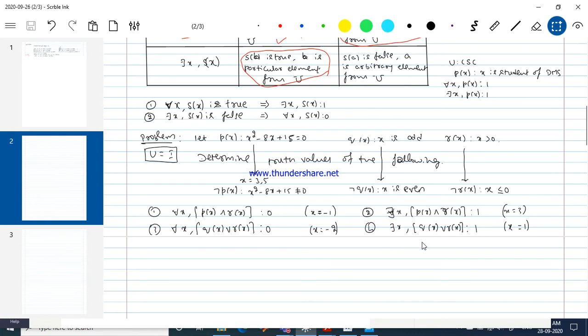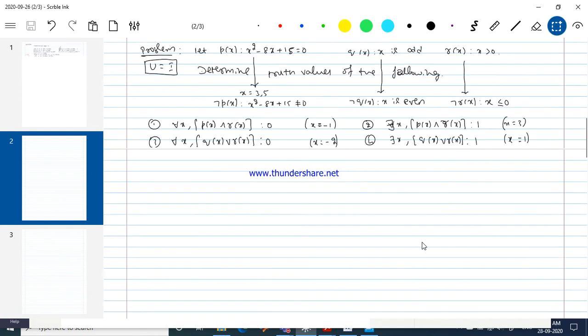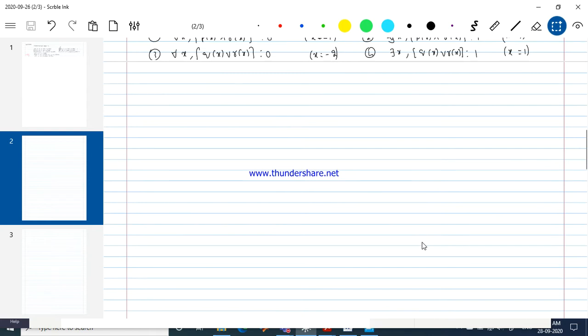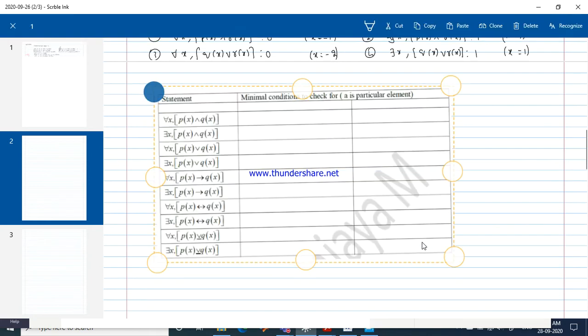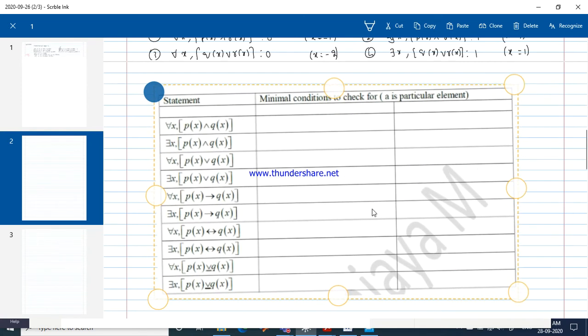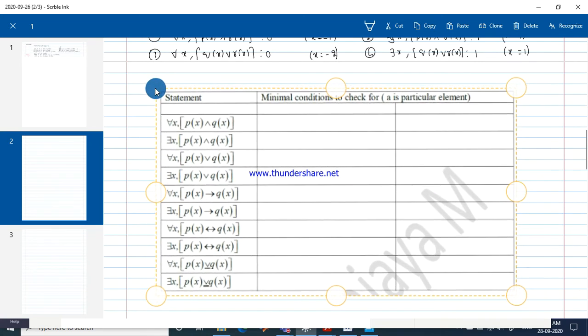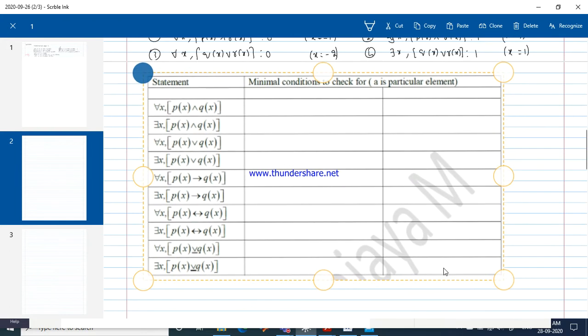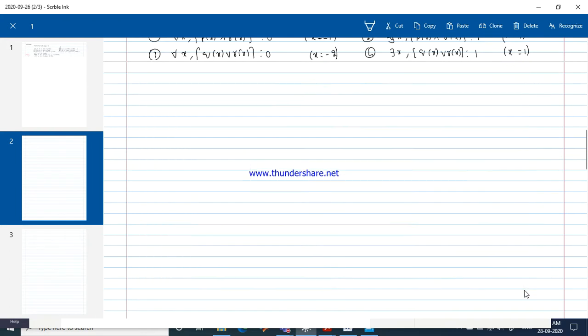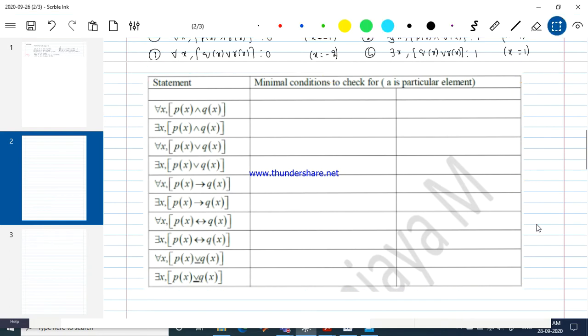Before going further, let me see what the minimal cases are that we need to consider to determine the truth values of the open statements. Let me fill up this table, which gives us an idea. We are talking about the definition of the connectives, and we need the definition of the quantifiers as well: the role of the universal quantifier and the role of the existential quantifier. We need both.